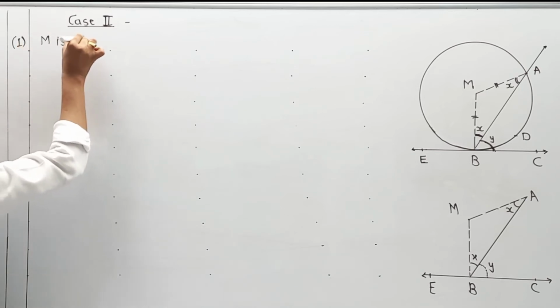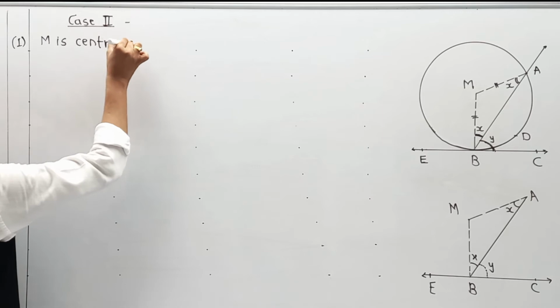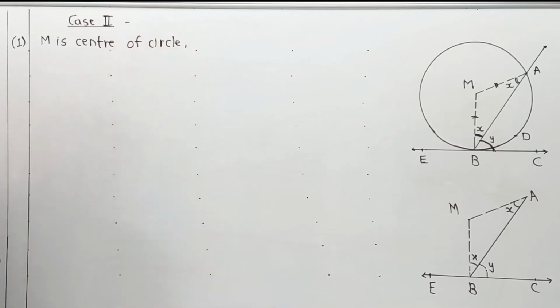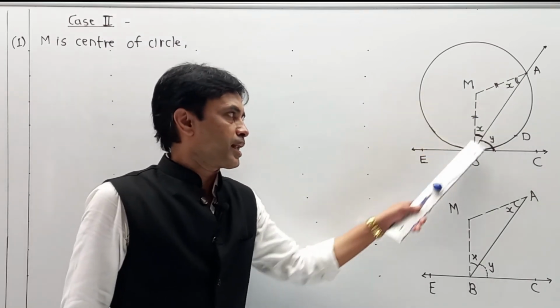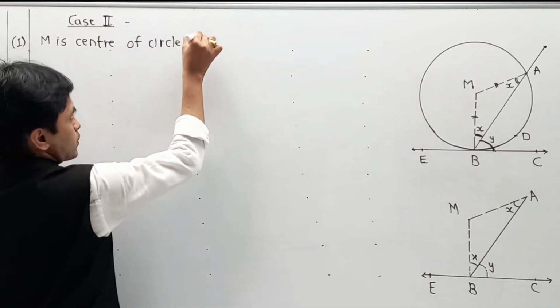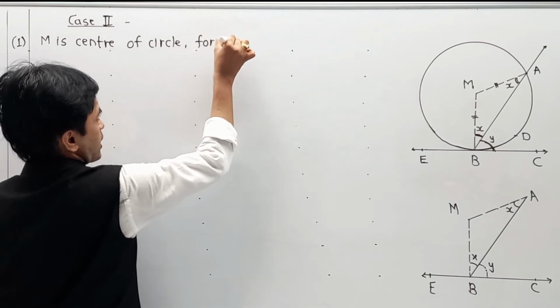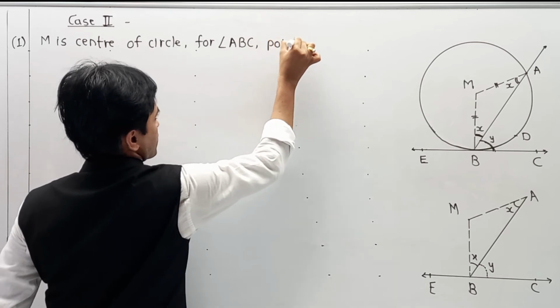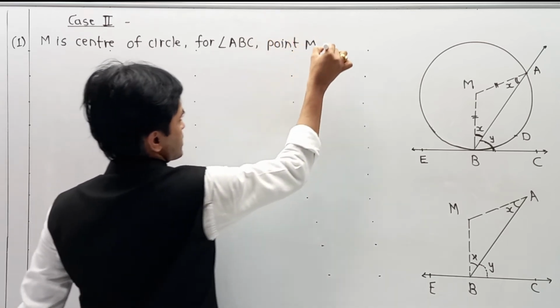M is the center of the circle and angle ABC is such that M is exterior. So for angle ABC, point M is exterior.